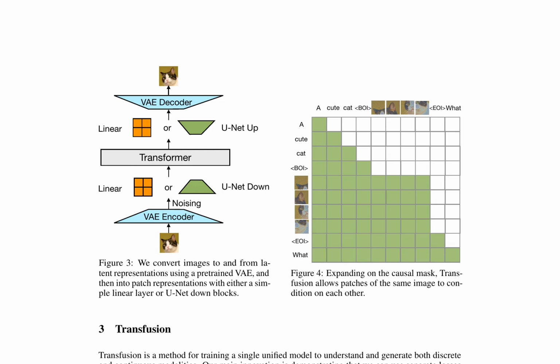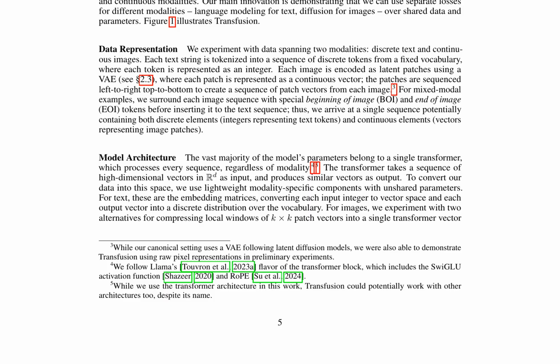The research discusses a novel method called Transfusion, which enables training a single unified model to understand and generate both discrete text and continuous images. The model's architecture primarily consists of a transformer, processing sequences of high-dimensional vectors. For text, it uses lightweight modality-specific components, such as embedding matrices, while for images, it experiments with simple linear layers and U-Net down blocks.